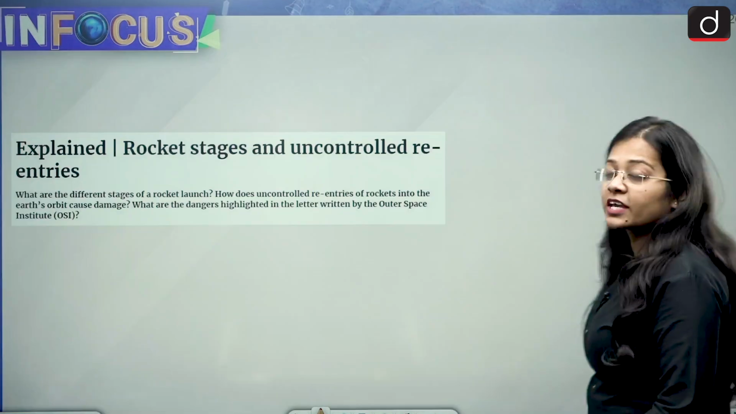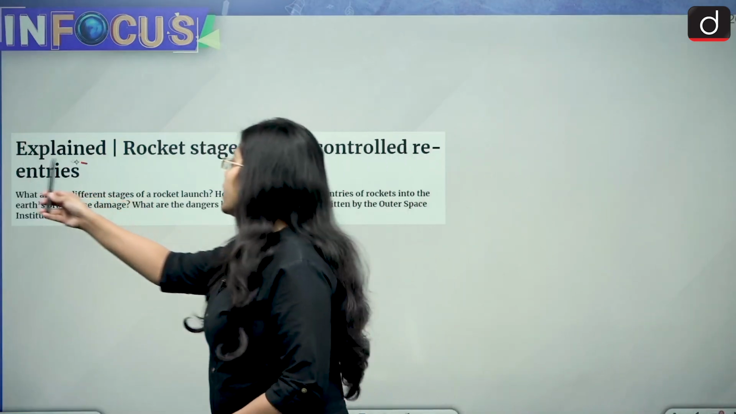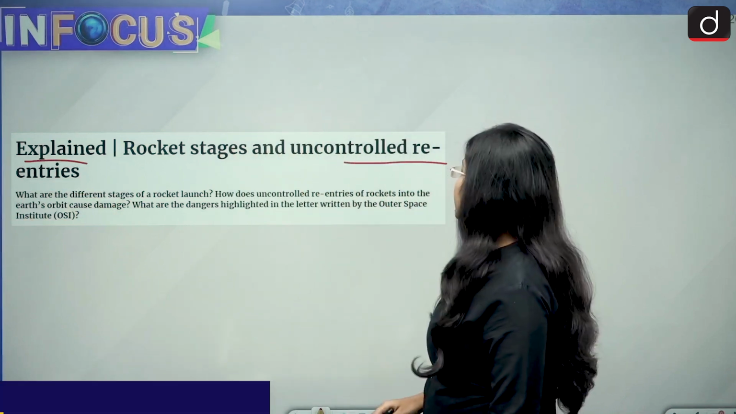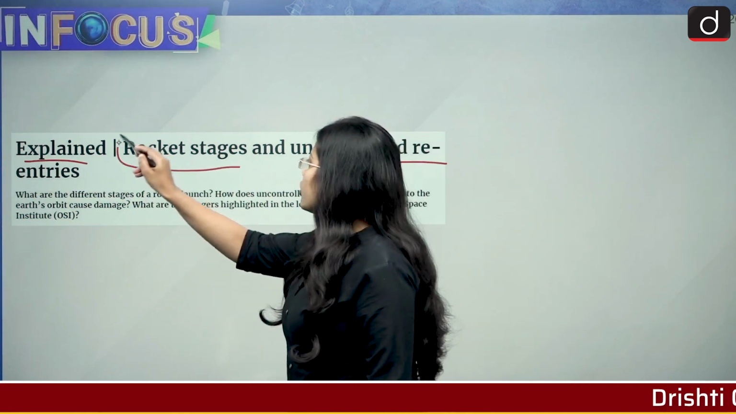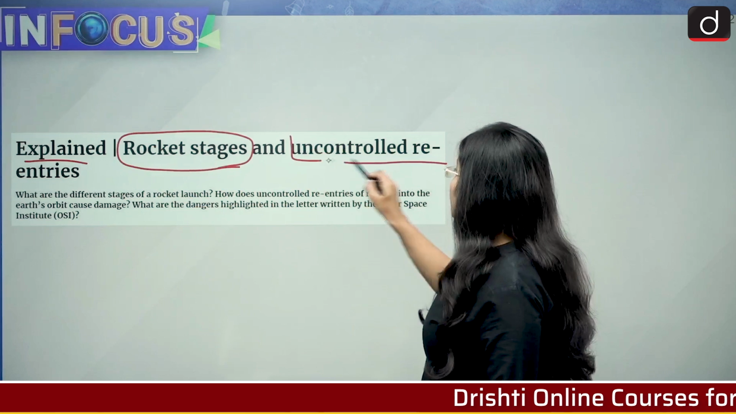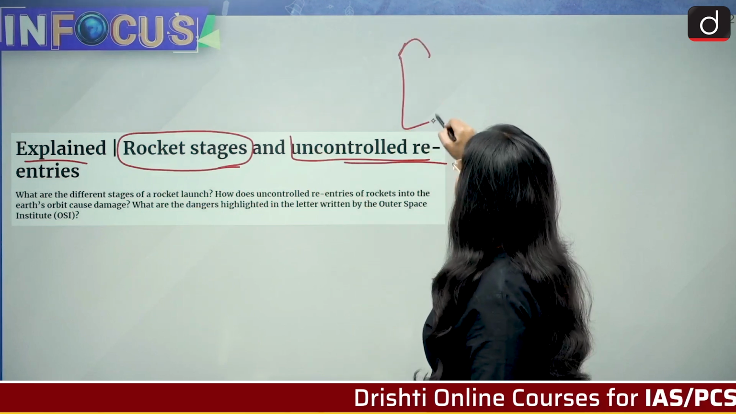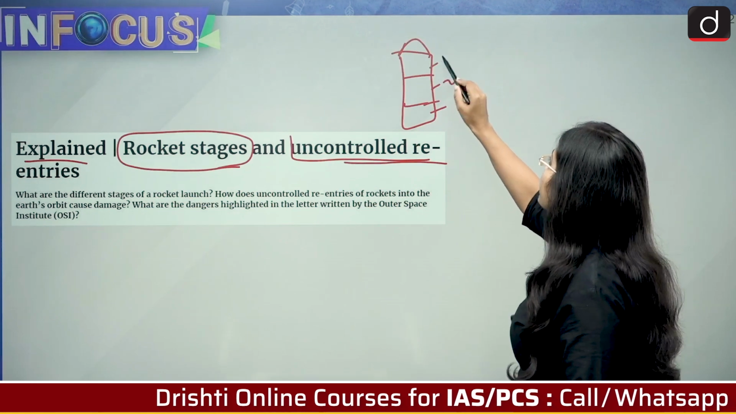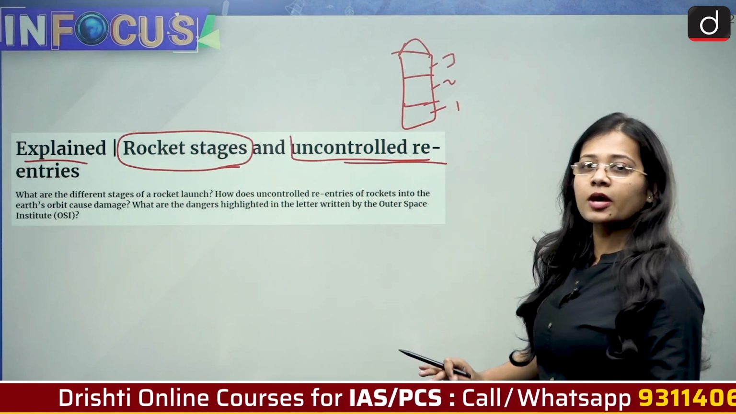So the news has been taken from The Hindu Explained and it says rocket stages and uncontrolled re-entries. So first of all, what are the stages in a rocket? Imagine this is a rocket and this is a 3-stage rocket. This is first, this is second and this is third. I'm just giving you an example.